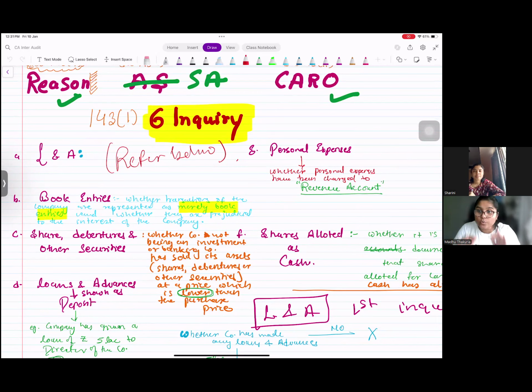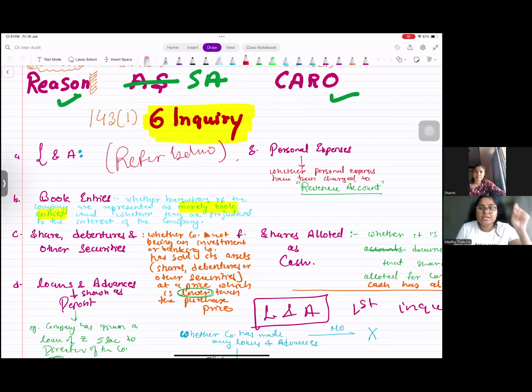Right? So if you're doing that, we are not saying no to it, but then you have to comply with the Companies Act, and as an auditor, you have to make sure that you are also reporting it. So first, loans and advances. Second, book entries, journal entries that the entity is making, right? You have to make inquiry about that. I'll tell you about the journal entries, but you have to remember that.